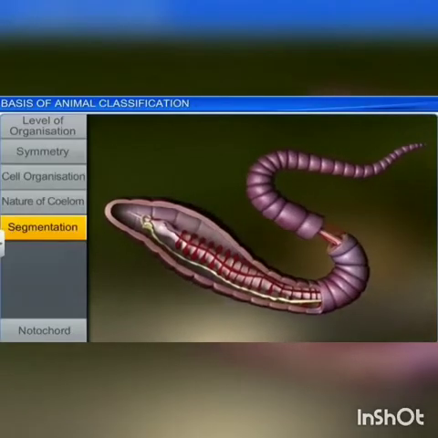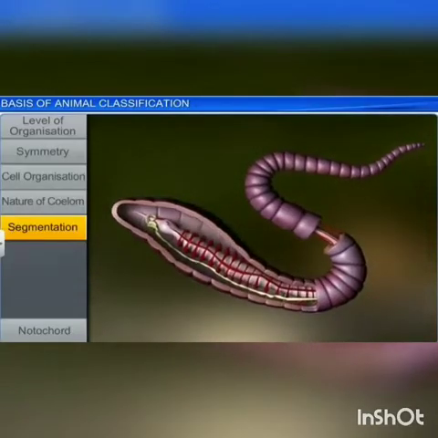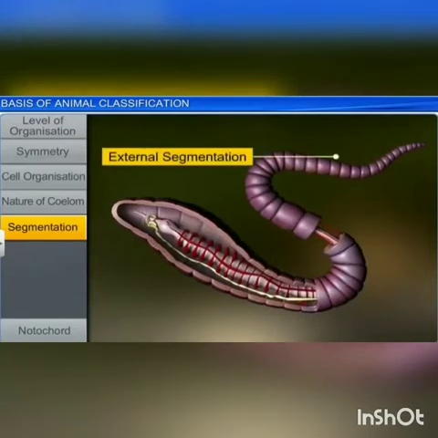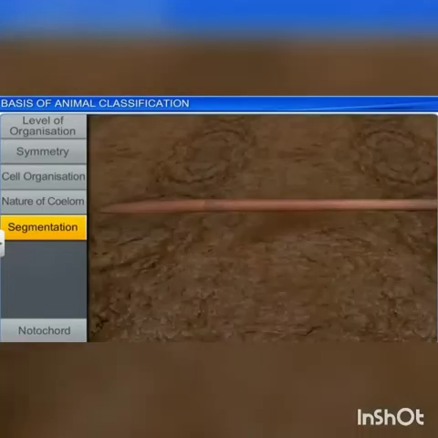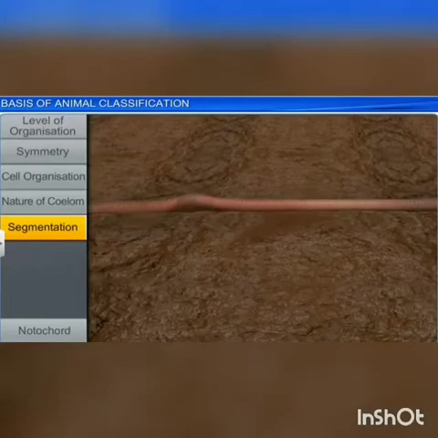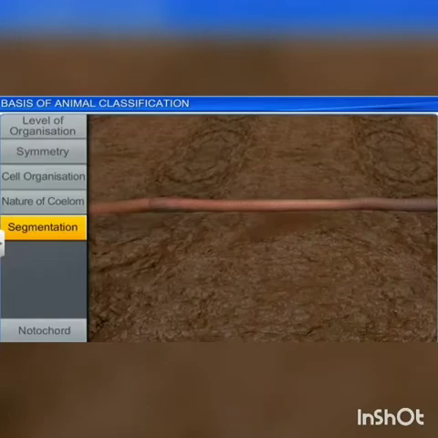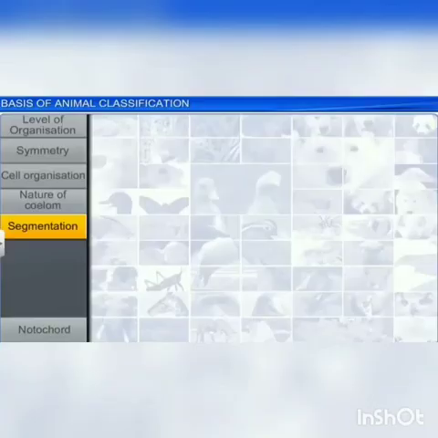Next is segmentation. In some animals, the body is externally and internally divided into a series of repeated units called segments. The simplest form of segmentation is found in annelids, in which each unit of the body is very similar to the next one. It is called metamerism. Next, we move on to notochord.